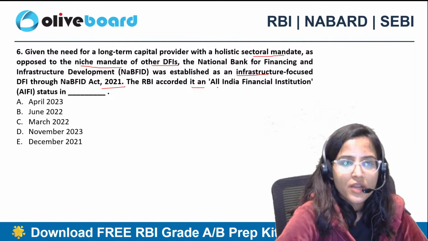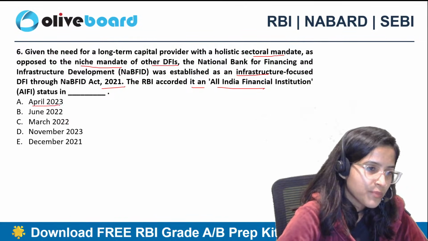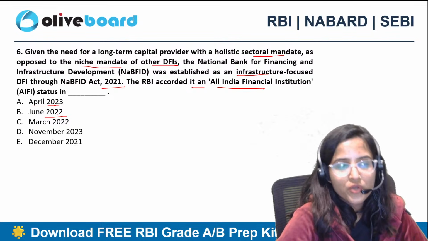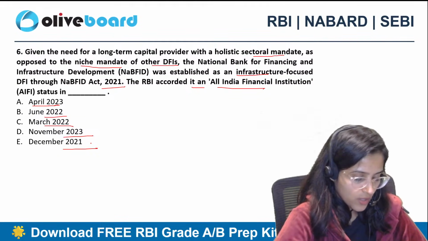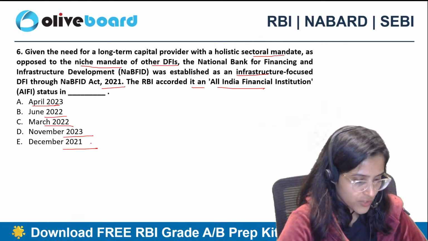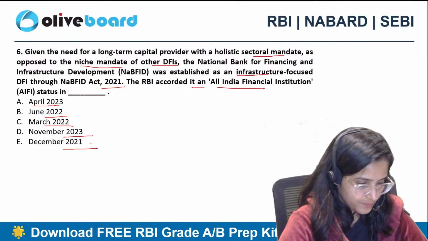The RBI accorded it an All India Financial Institution status in April 2023, June 2022, March 2022, November 23, December 2021. What is the correct answer for this question? Fatafat se give me the answer.